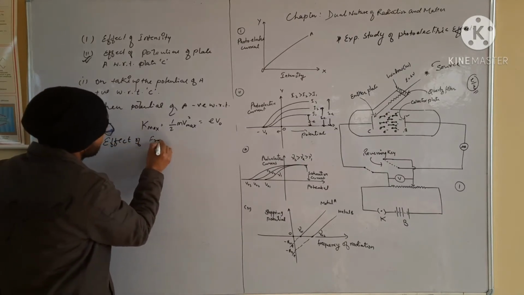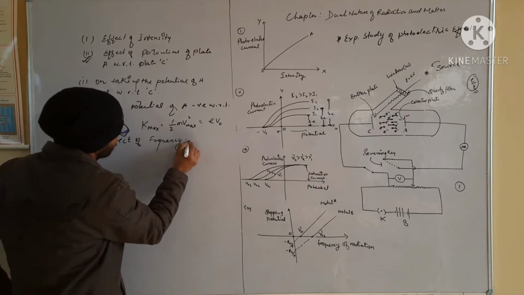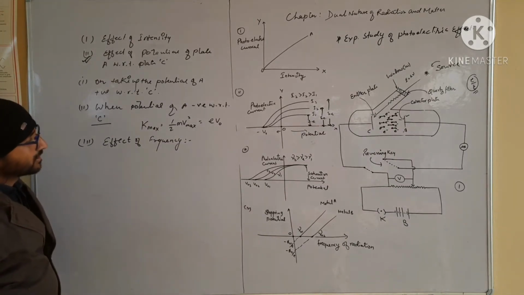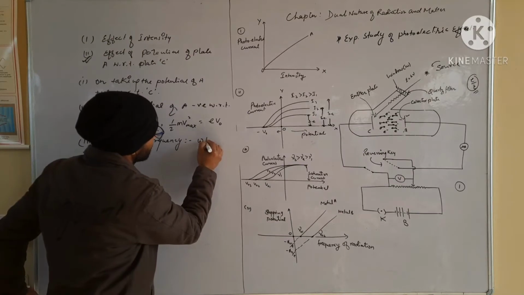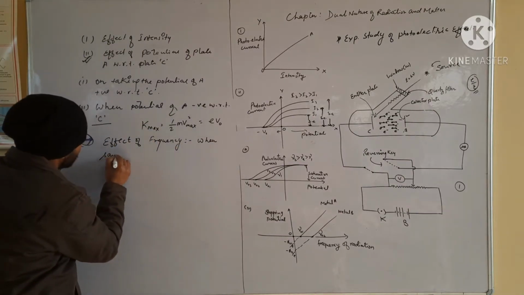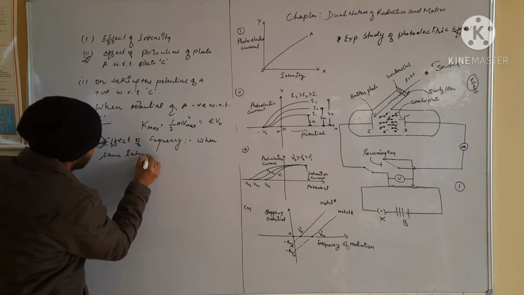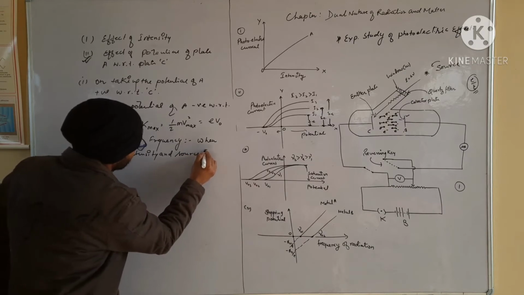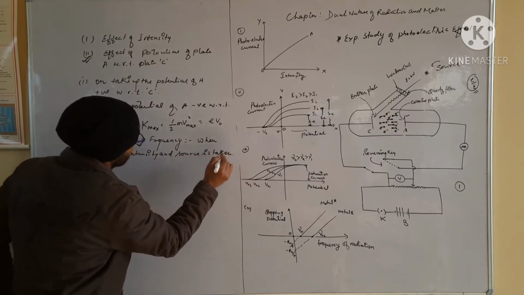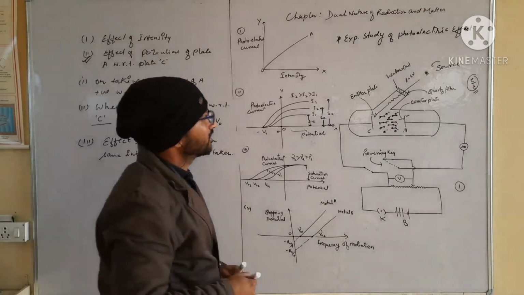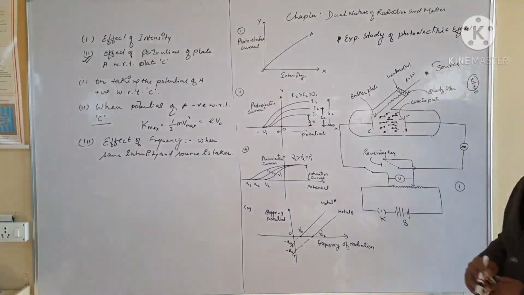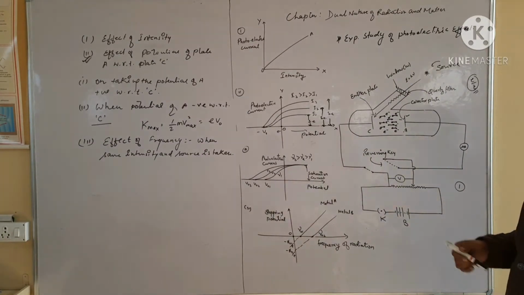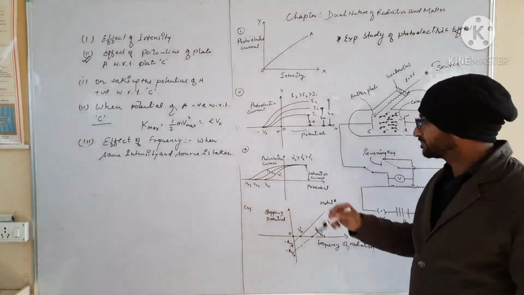effect of frequency. Point clear? In the case of effect of frequency, you take a source of fixed intensity, and you change the frequency of the incident radiation. When you change the frequency of incident radiation, you will see from this curve that